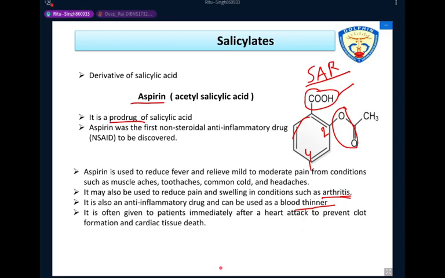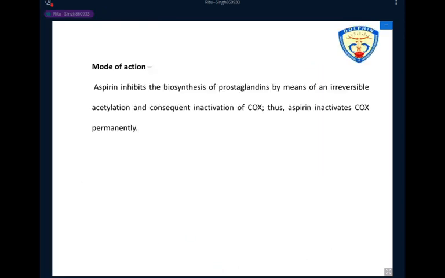Next, we discuss some other points related to the mode of action or mechanism of action. So, are you familiar with the main mechanism of action of the NSAID drugs? The aspirin drug inhibits the biosynthesis of prostaglandin by inhibiting the enzyme cyclooxygenase, the COX enzyme.